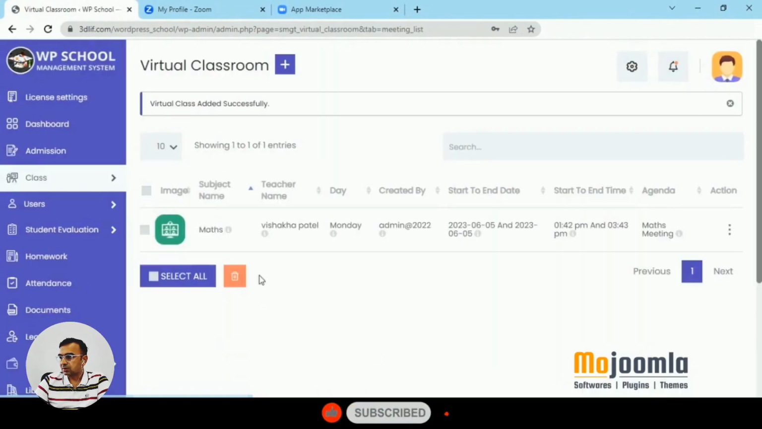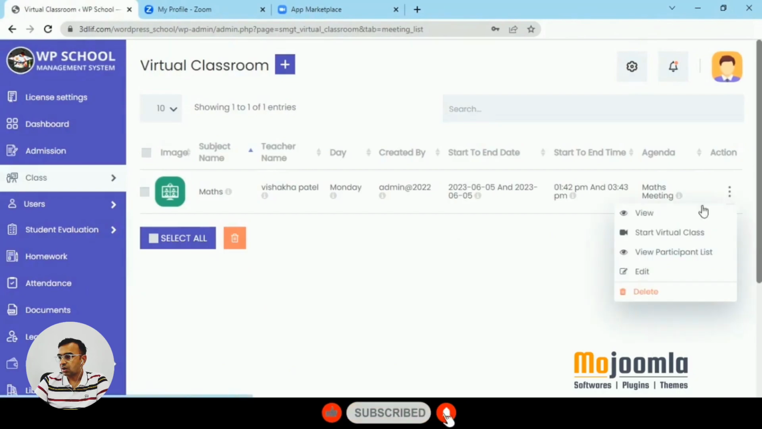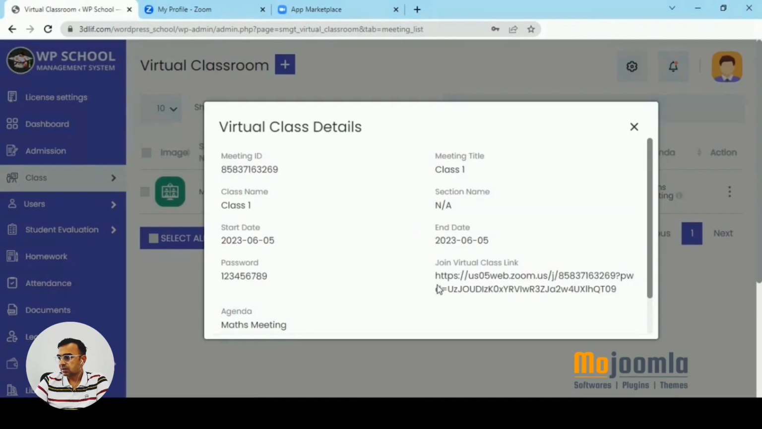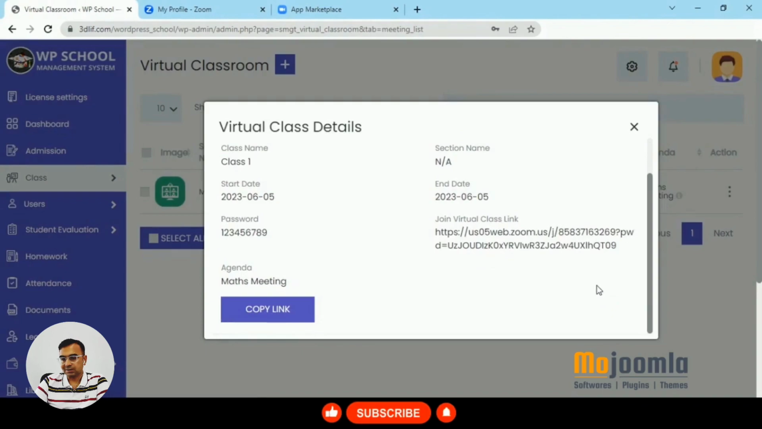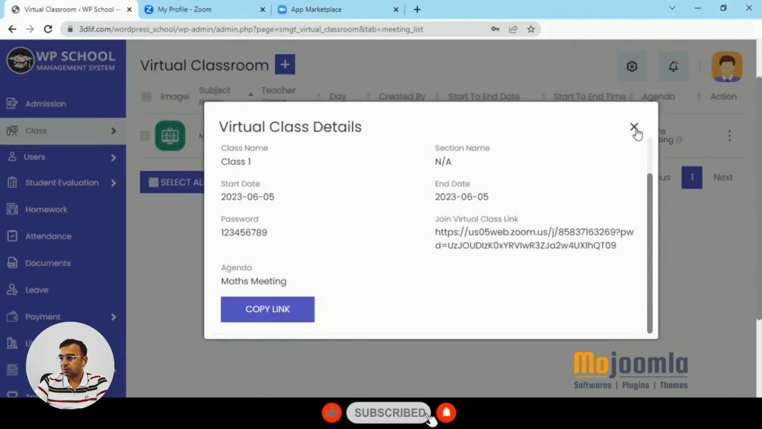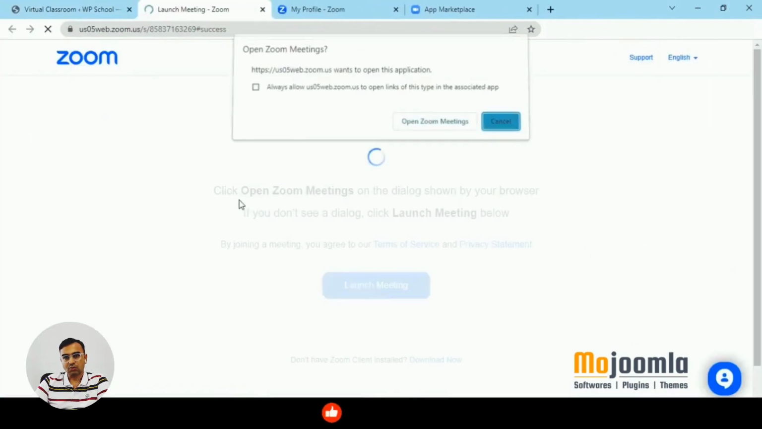Now we can go and check in that particular class whether we have it or not. If you click on view, voila, there you have the Zoom virtual class link. You can copy that link and paste it to the students in other groups. At the time of class, you can also start the virtual class just by clicking on that particular button. That's how you start, and all people who have the link will be able to join automatically.